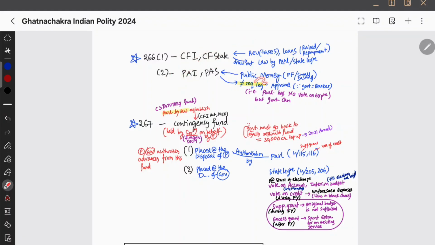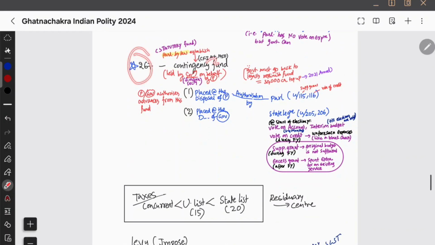And you know what? You do not require the approval of the legislature to draw out money. Why? You don't require the approval of legislature because government is the banker. Therefore, for consolidated fund of India and consolidated fund of state, for drawing out you require parliament's approval, legislature's approval. But when you are drawing amount from public account of India, legislature's approval is not required because government is the banker. So you stored money on behalf of the public and now you want to give them pension. You would have raised the pension amount with interest. So that's why government is acting as a banker here and no legislature approval is required. Okay. There is no vote on expenditure for government to draw out money from the public account of India or public account of state. Okay.